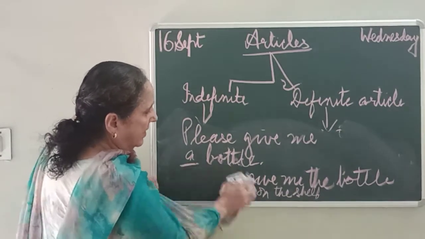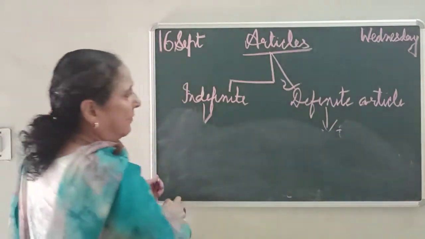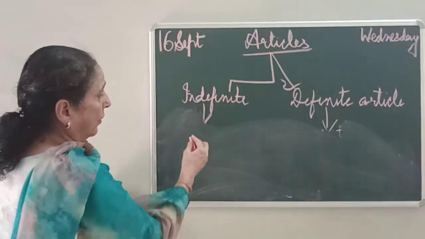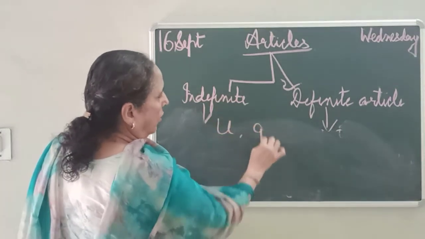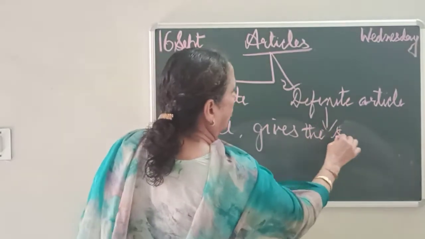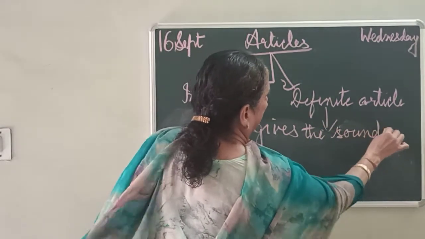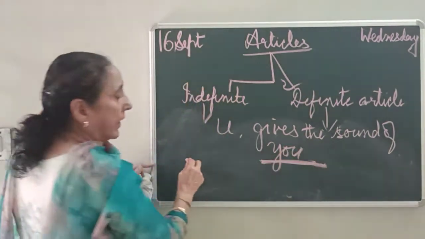Now see children, uses of u. Many children make mistakes in how to use u. Whenever the word gives the sound of yoo, then you are writing a.